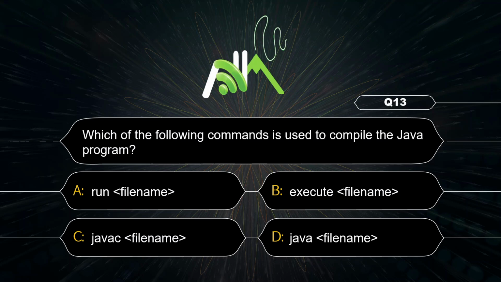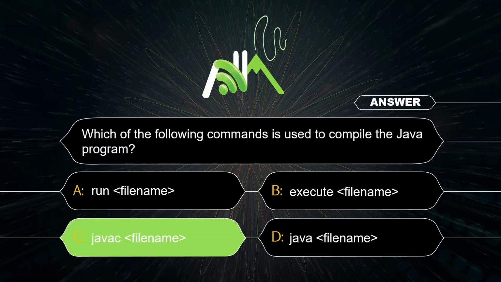Which command is used to compile the Java program? Here you have to use the command javac, and then you have to write your file name. Suppose file1.java, that you have to write after the javac command. So here the correct option is C.